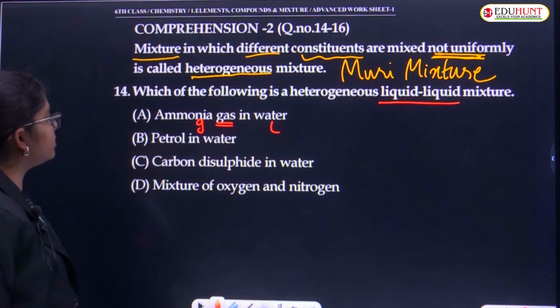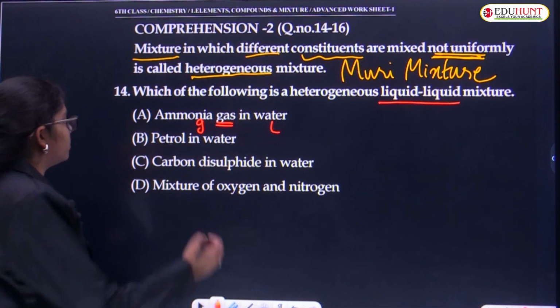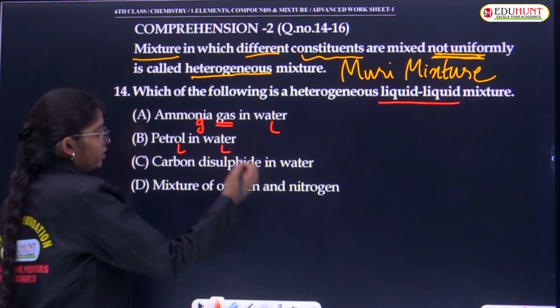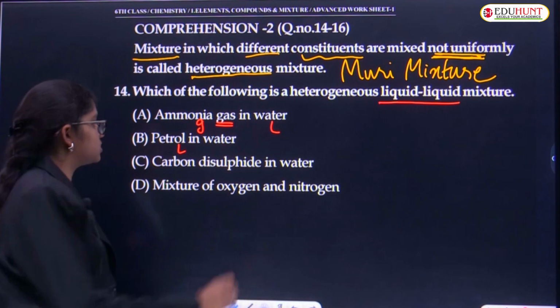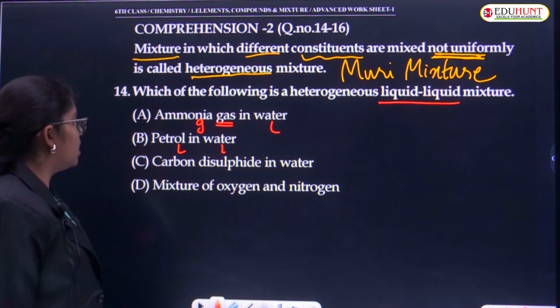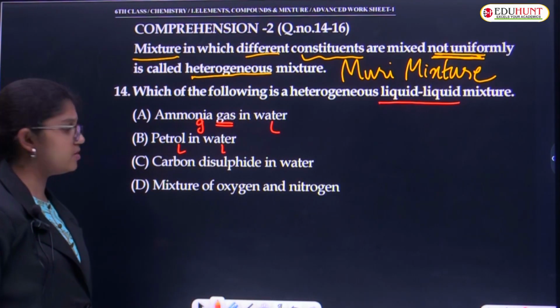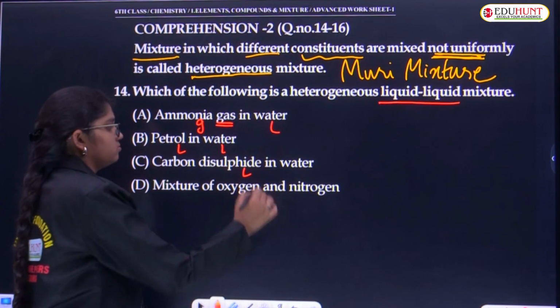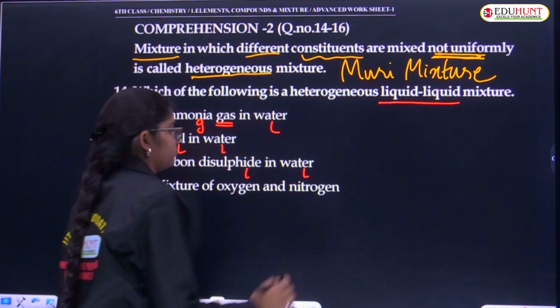Okay. Petrol in water. Petrol is liquid, water is also liquid. Small l is the representation for liquid. Carbon disulfide is also liquid, children, in water, liquid again.